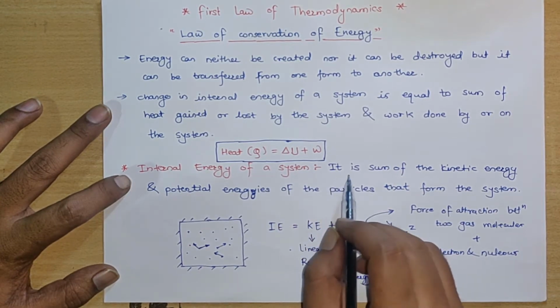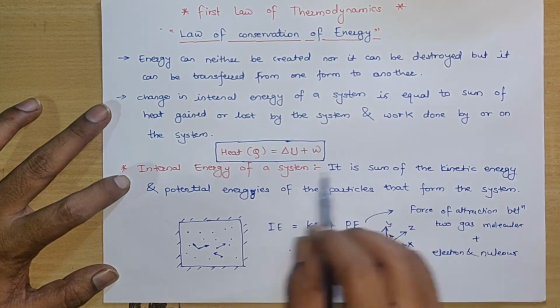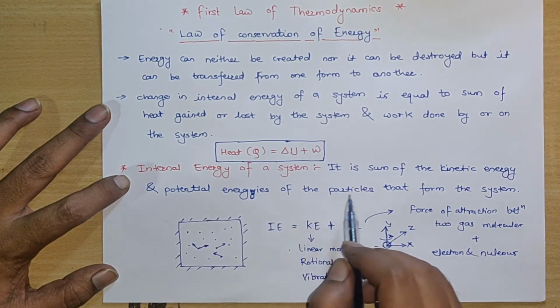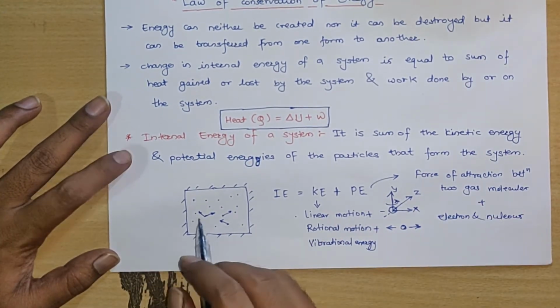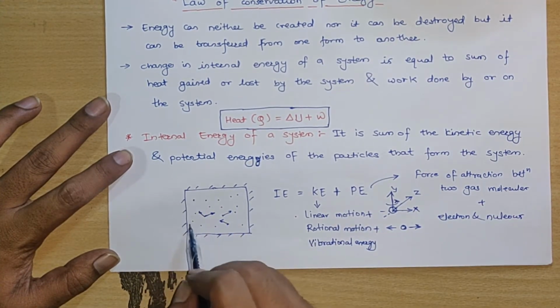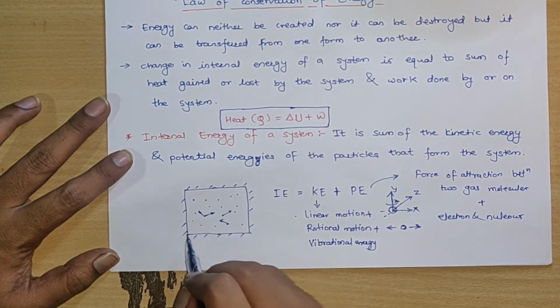The basic definition of internal energy of a system is that it is the sum of kinetic energy and potential energies of the particles that form the system. For example, we'll take this container which is filled with an ideal gas as our system.